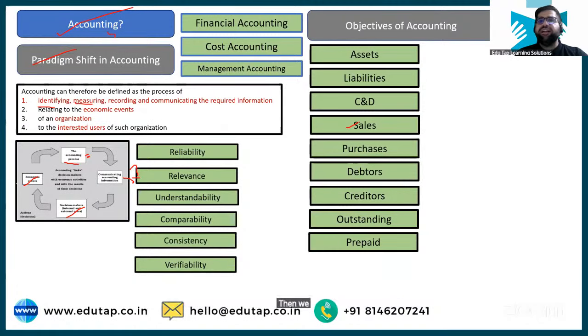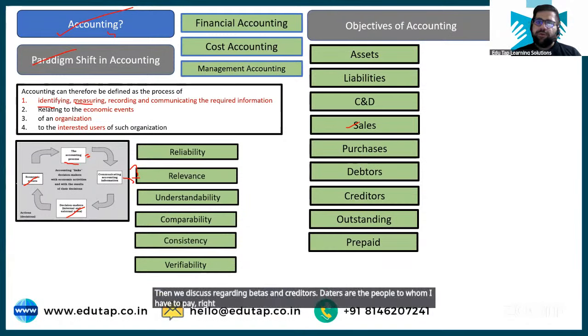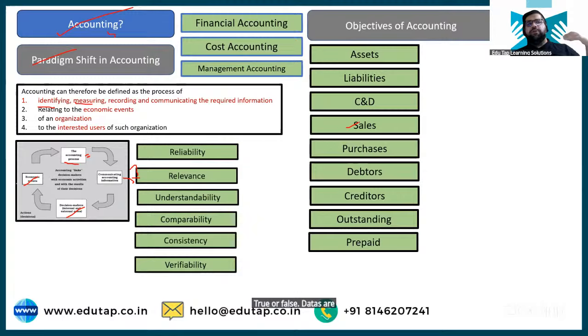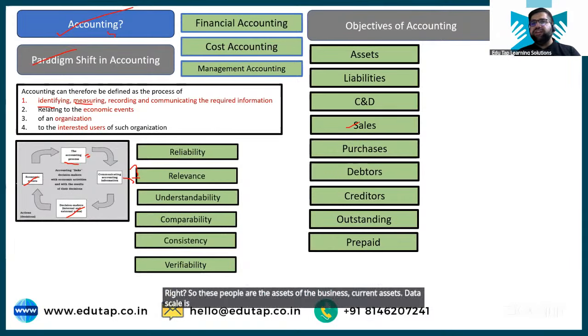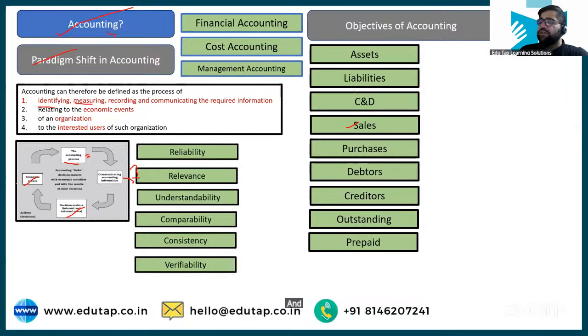Then we discuss regarding debtors and creditors. Debtors are the people to whom I have to pay, right? True or false? The answer will be false, right? Debtors are the people from whom I will receive money, right? So these people are the assets of the business, current assets. For debtors, the same story of trade receivables and bills receivable will be followed, right? And then we have your creditors to whom you have to pay. Outstanding and prepaid, this also we have discussed.